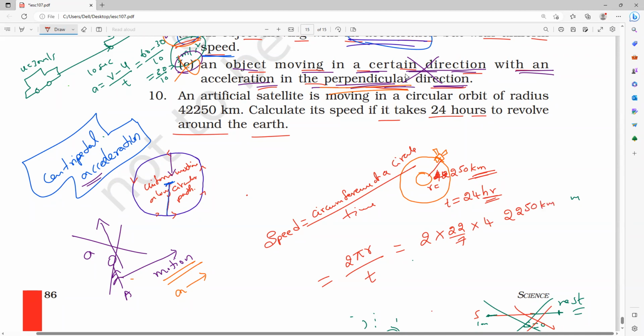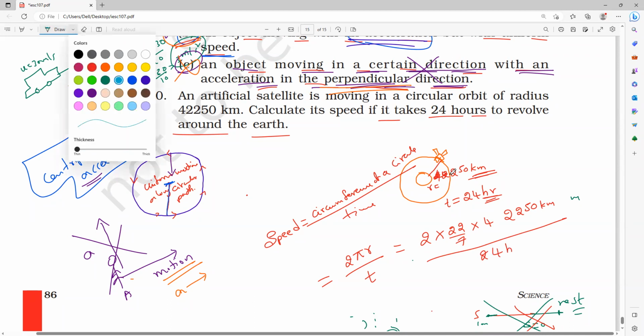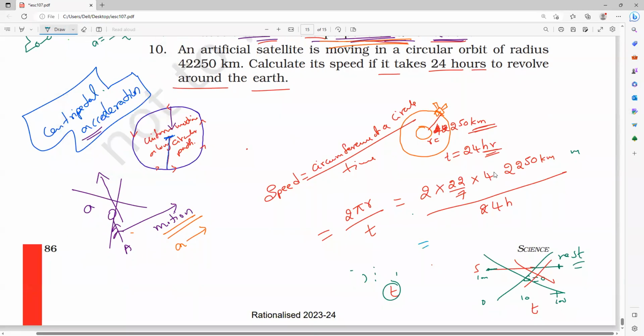42,250 kilometers divided by time, which is 24 hours. Is it okay, guys? Yes, sir. So this one I can write like this: 2 into 22 by 7 into 42,250 divided by 24 kilometer per hour. Is it okay, guys? Nothing is there means here 1 is there.